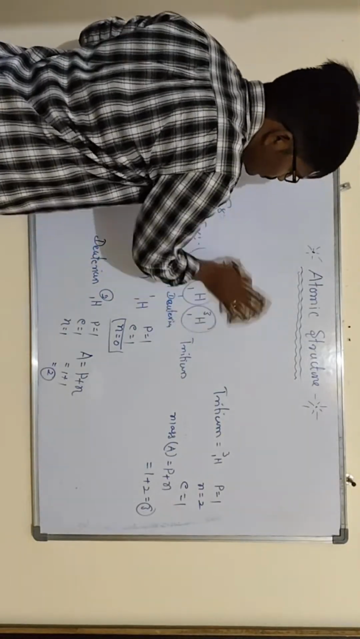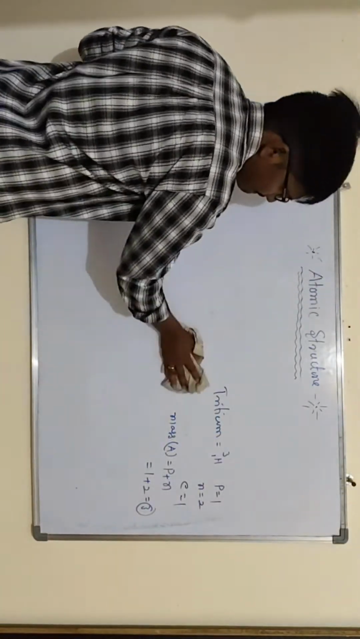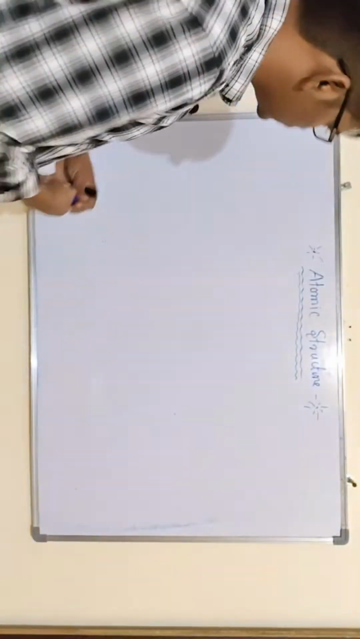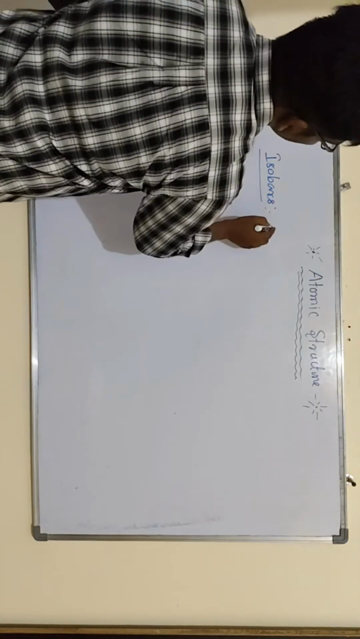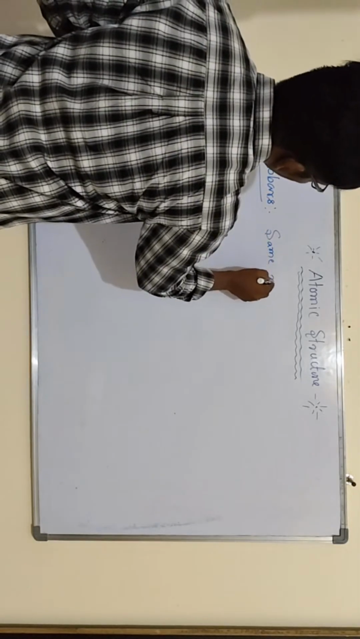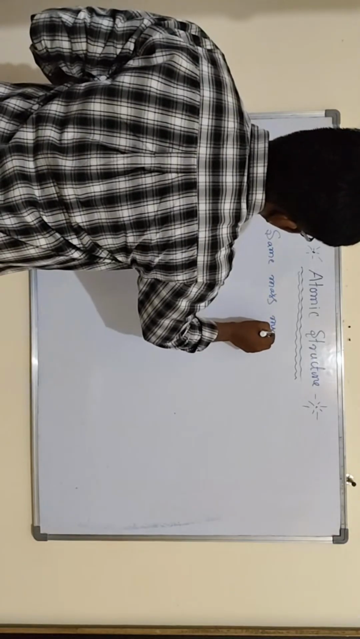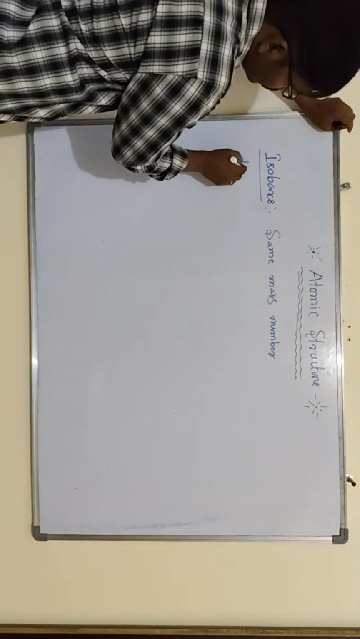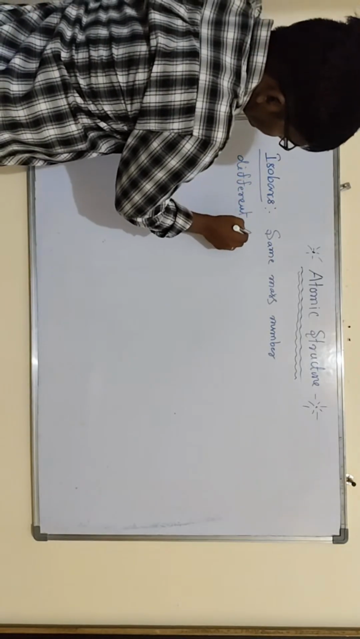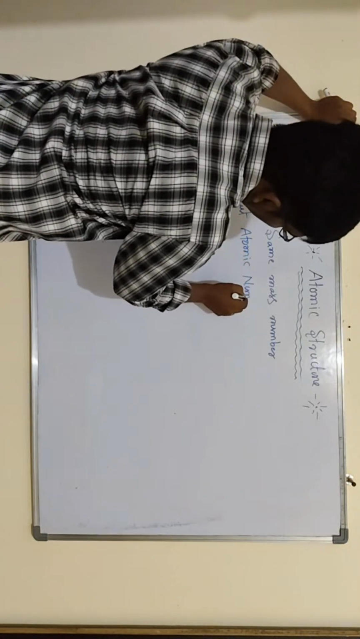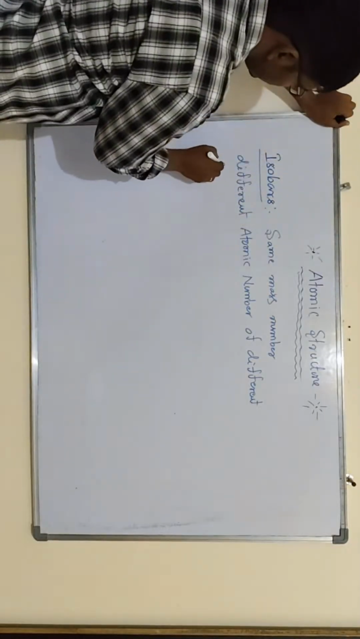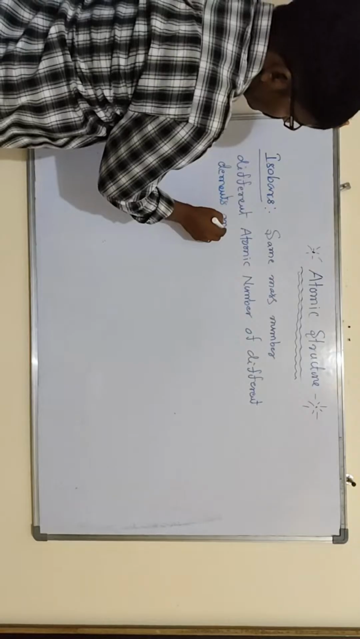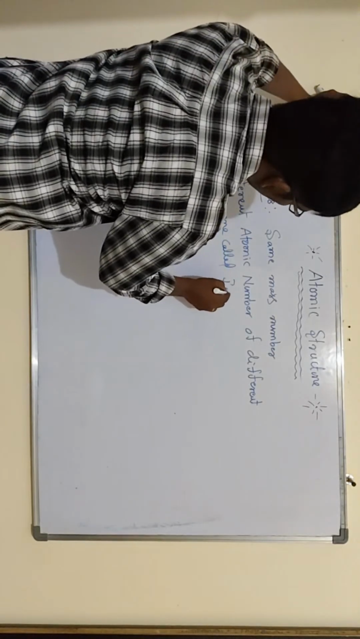Then what are isobars? Isobars: same mass number, different atomic number of different elements are called isobars.